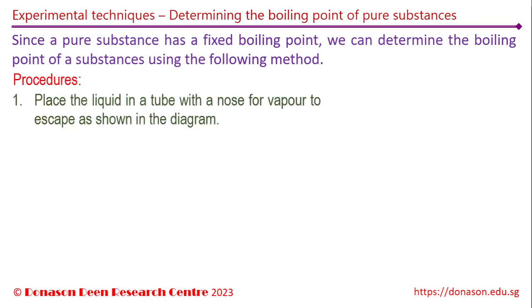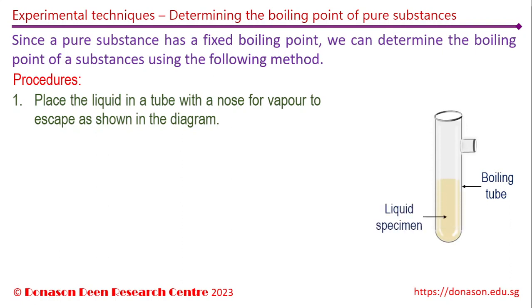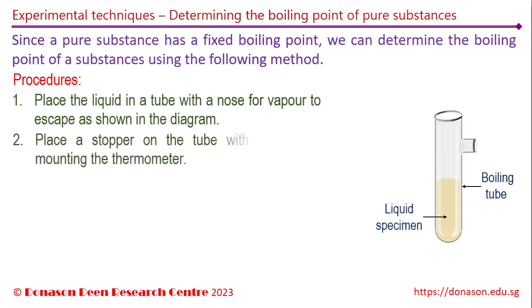Place the liquid in a boiling tube, which has a nose for the vapor to escape, as shown in the diagram here. The vapor must be able to escape freely so that the pressure above the liquid remains at the atmospheric pressure. We could also attach a manometer to the boiling tube to check if the pressure of the vapor inside the boiling tube is at the atmospheric pressure. Then, place a stopper on the tube with a hole for mounting the thermometer as shown here in the setup.